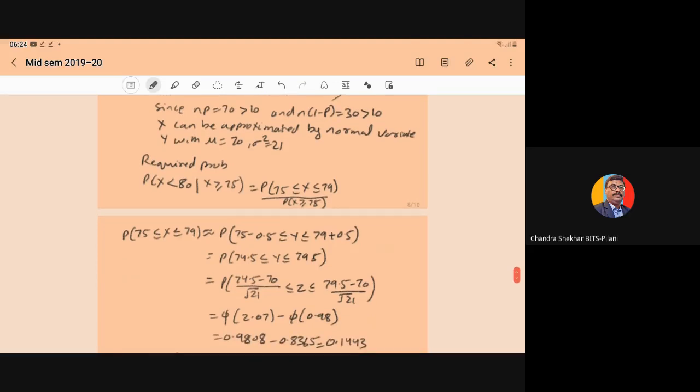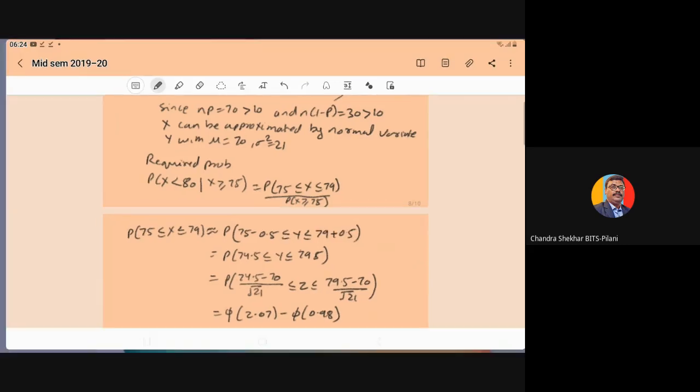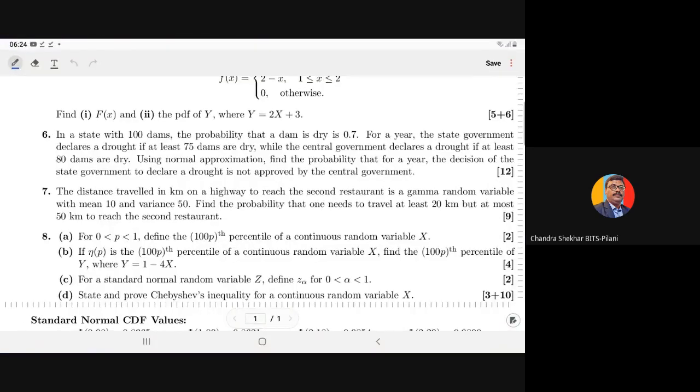Here they have asked what is the probability. In this question they have asked to find the probability that for a year the decision of the state government to declare a drought is not approved by the central government.